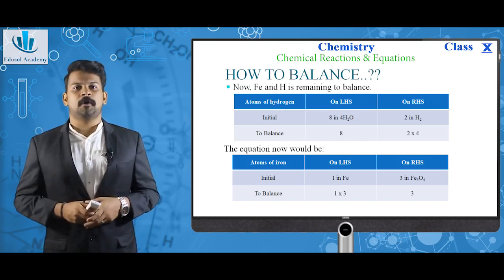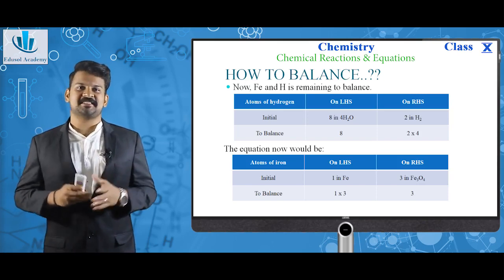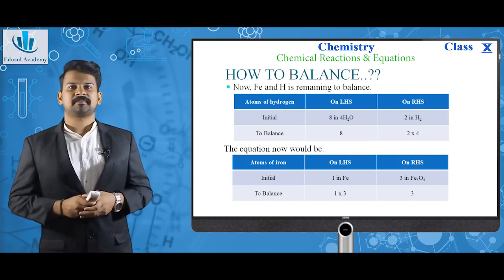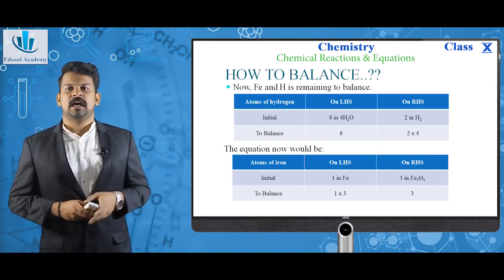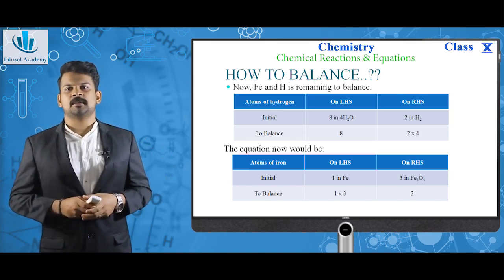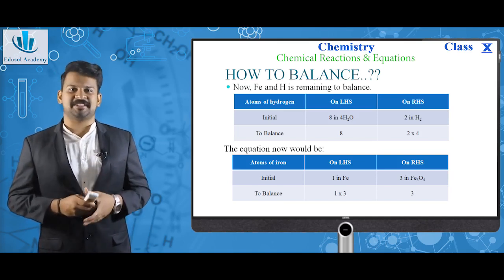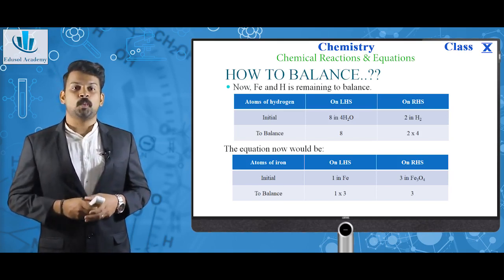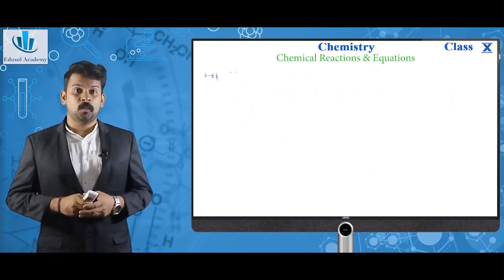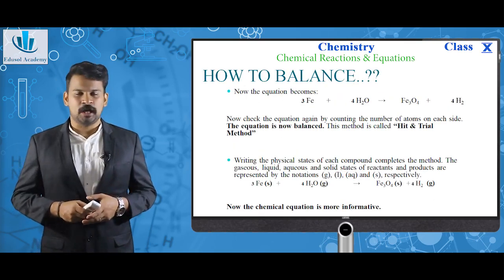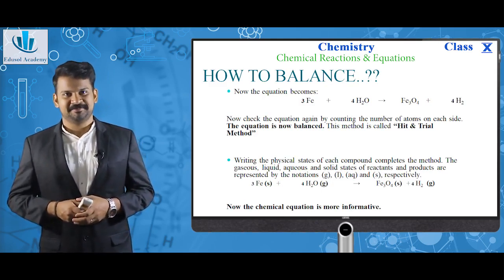Now, let's just go for iron. Hydrogen is now balanced. As you can see, there is 1 iron in Fe on LHS and 3 Fe atoms for Fe3O4 on RHS. So, to balance, we need to multiply by 3 on LHS. So now we have balanced iron, oxygen and hydrogen.